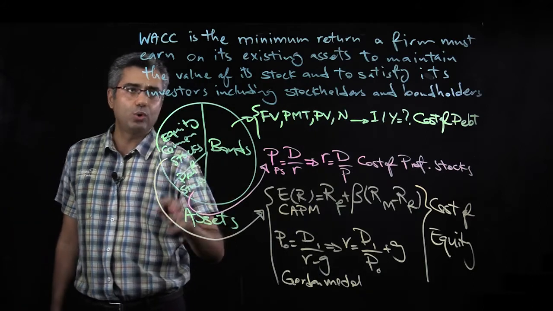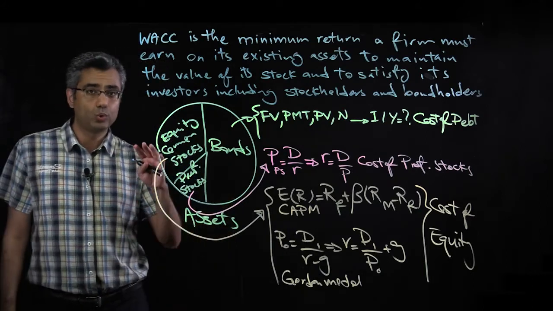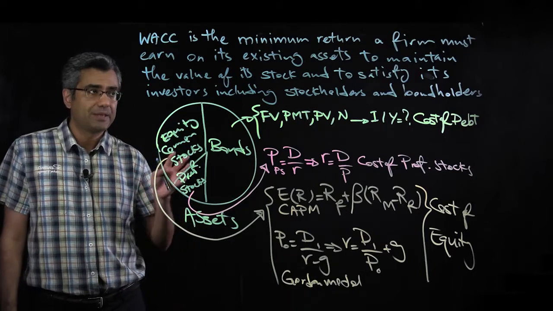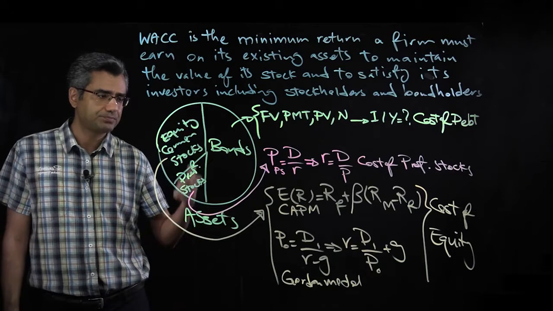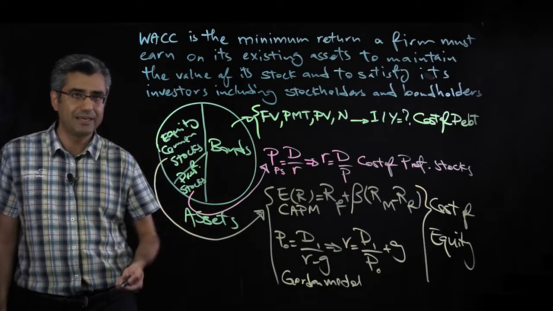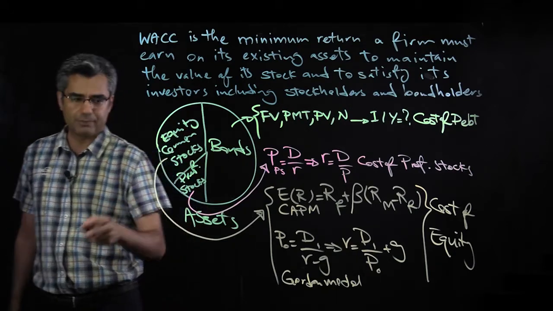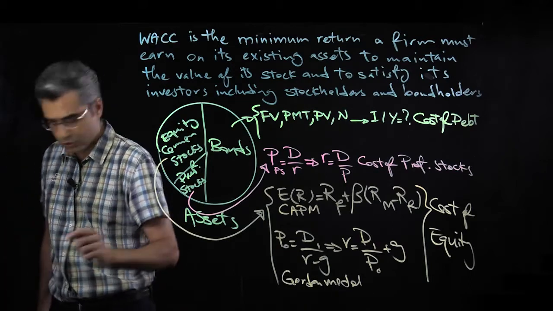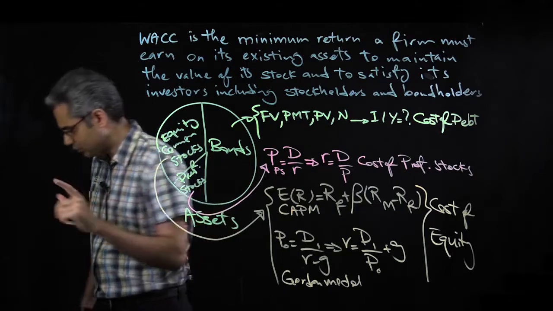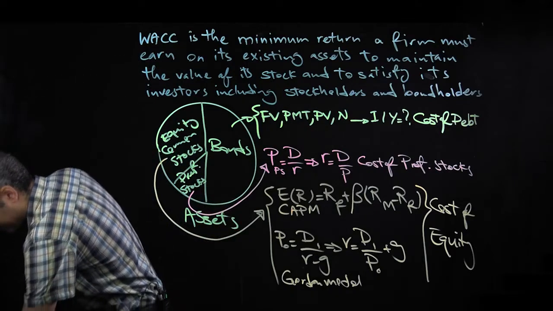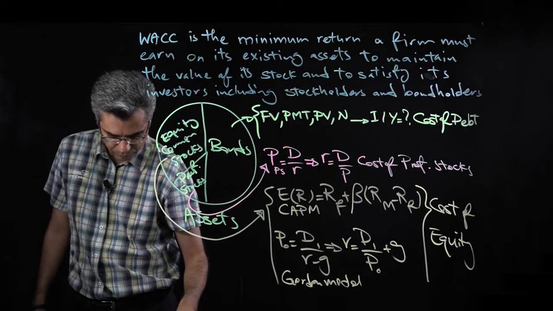To know on average the minimum we need to earn to satisfy all stock and bond holders, we apply the weights and compute the weighted average cost of capital. The formula just applies the weights to these costs. Let me write it using exactly the formula I have included in the slides, with the same parameters.